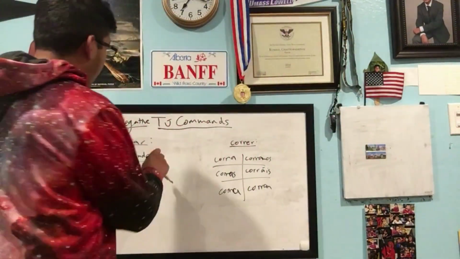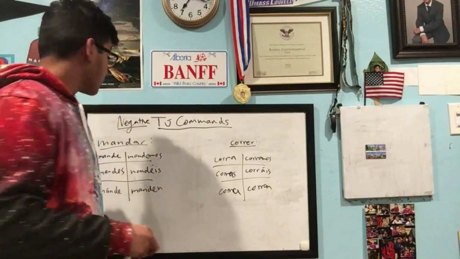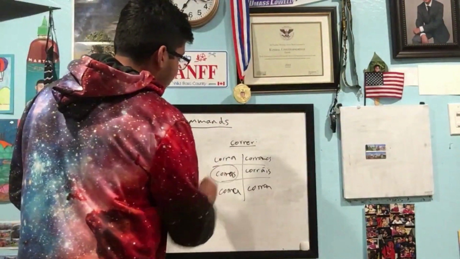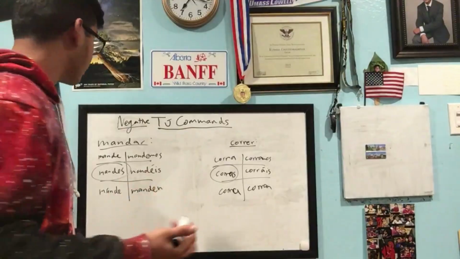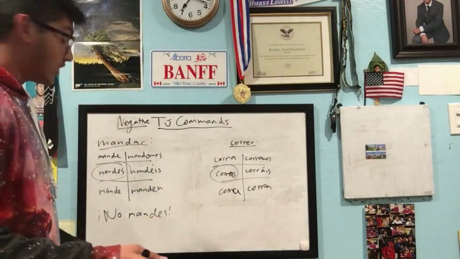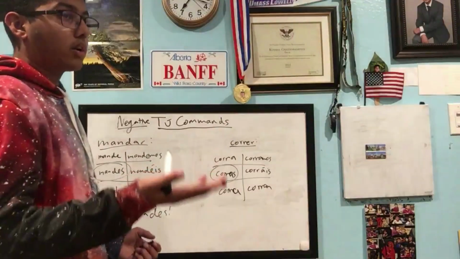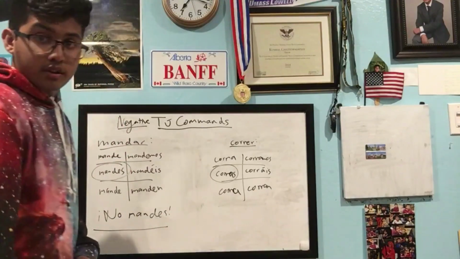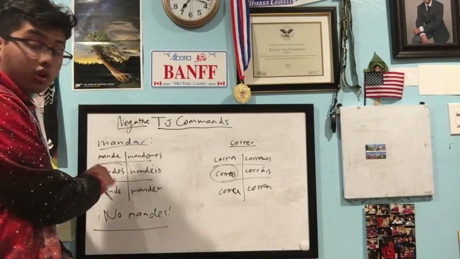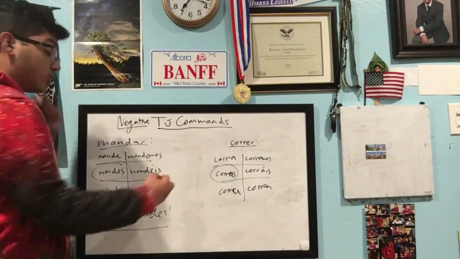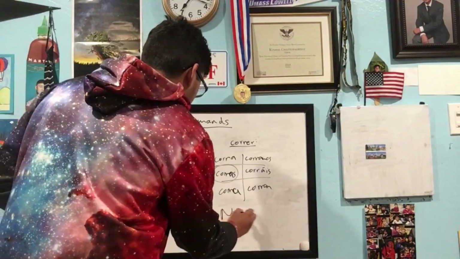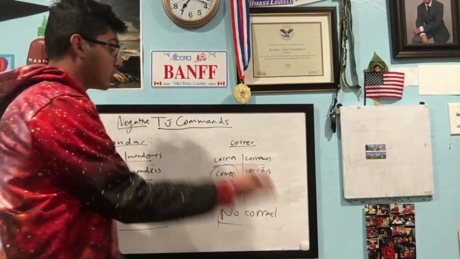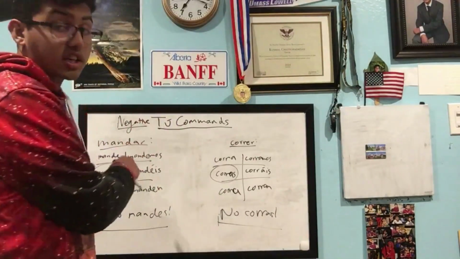So how would you say don't do it for a tú command? For the tú commands, we'll use the tú form. So it's self-intuitive. If you're saying don't command, which I don't know why you would say, but say you do, you would say no mandes. See what I did? I just used the tú form of what I conjugated here. For correr, don't run, that makes sense: no corras. So these ones are self-intuitive. Just make sure to conjugate them right.